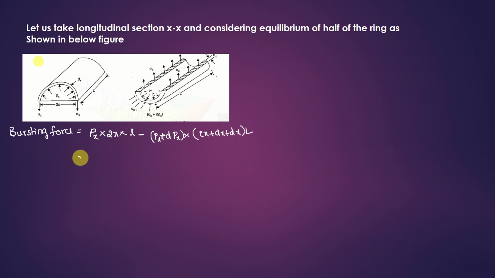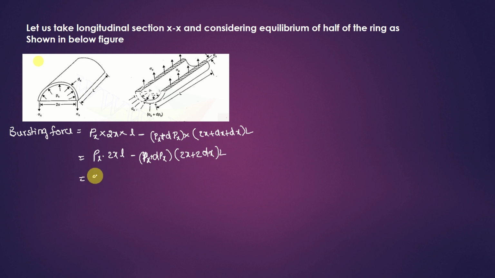That means the bursting force is equal to px into 2xL minus, I'll write it as, px plus dpx multiplied by 2x plus 2dx into L.